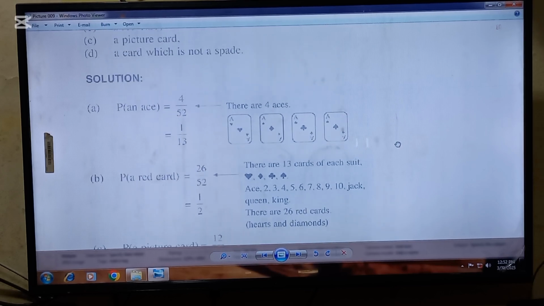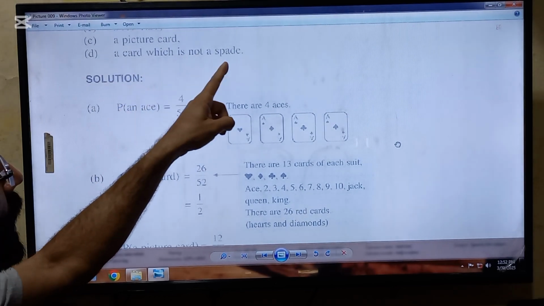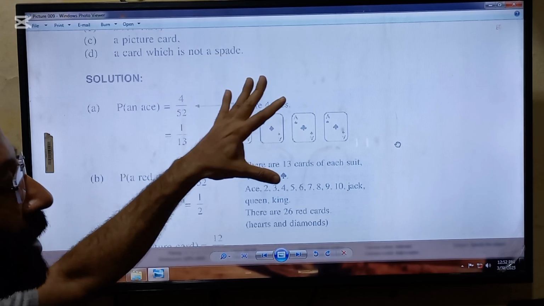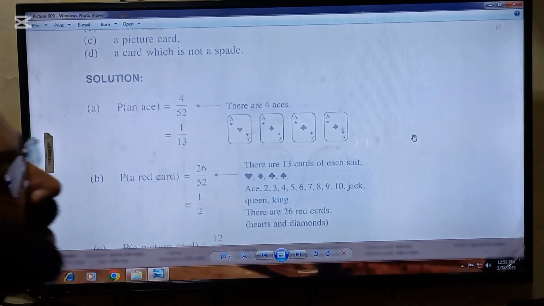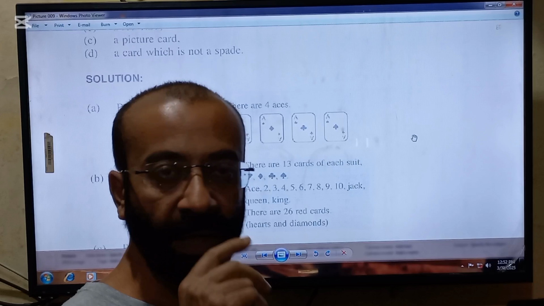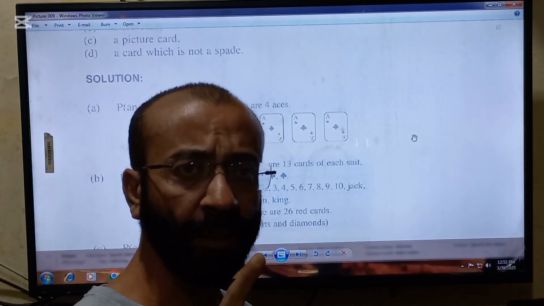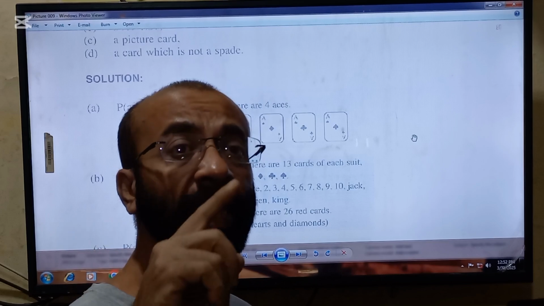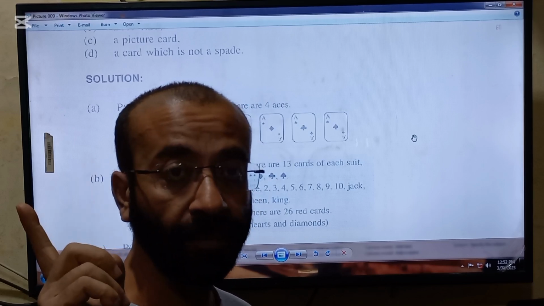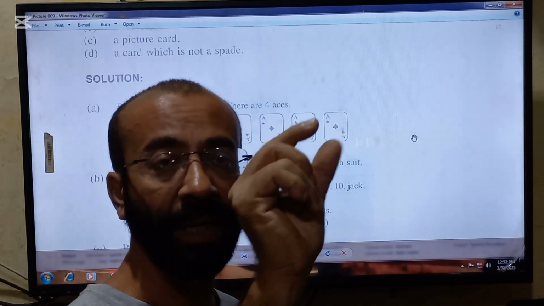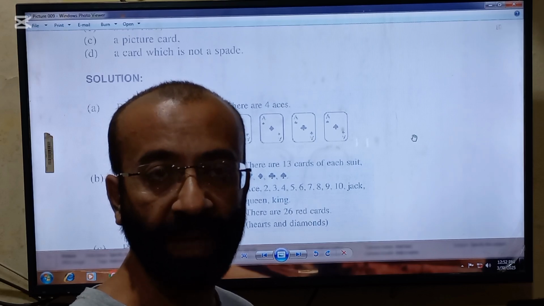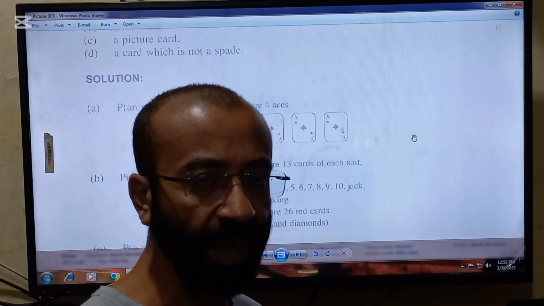And the next requirement, D, is a card which is not a spade. So there are two possibilities of solving this question. Not a spade. Spades are 13 cards, so not a spade will be 39 cards. So 39 will be placed in the numerator and 52 will be placed in the denominator. After cancellation, you will get the answer.